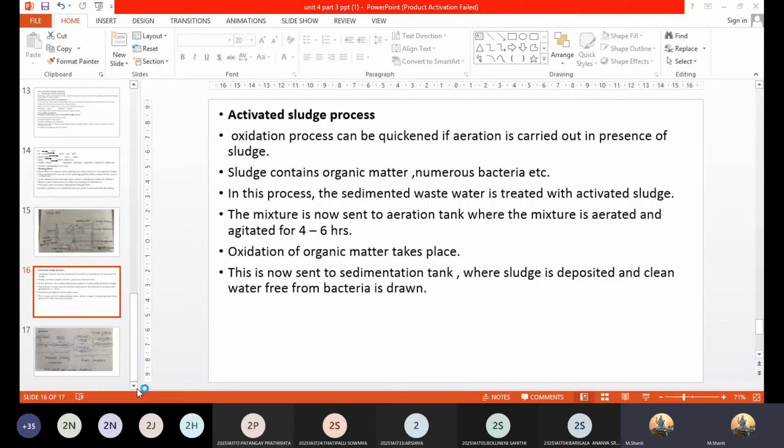Whereas in the activated sludge process, you use the sludge obtained in the previous batch for the treatment. You have a part of the sludge which is already treated, and therefore that makes the process a little bit faster. That is why it is called the activated sludge process.